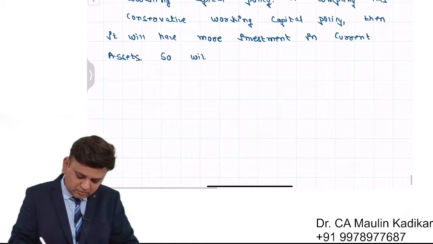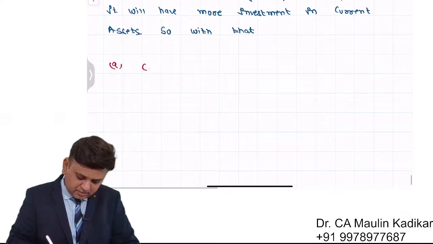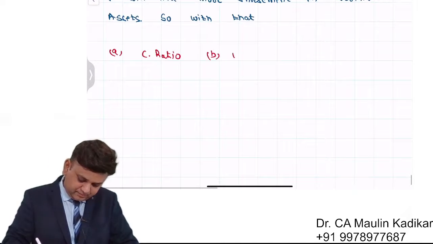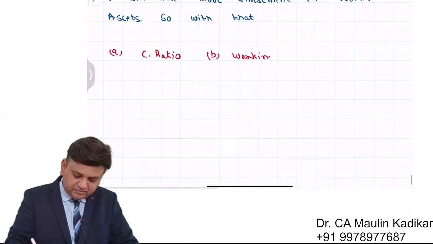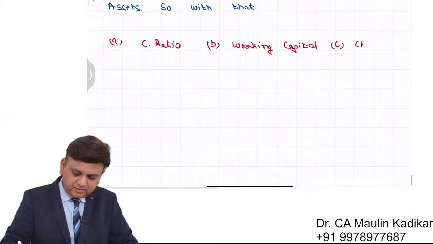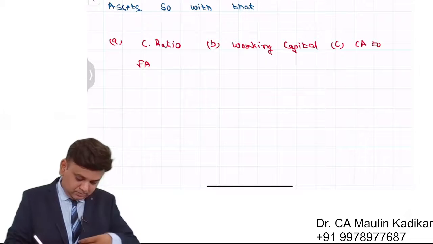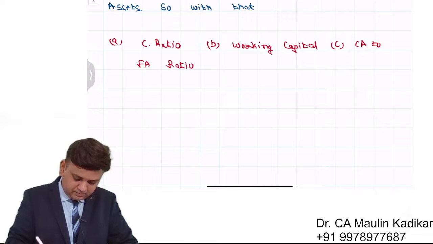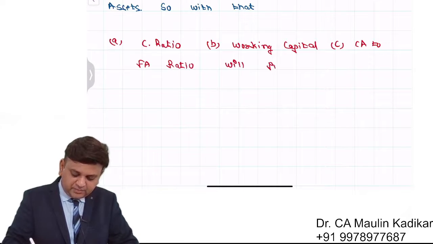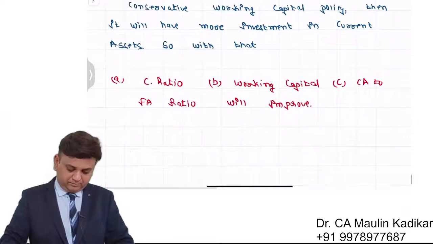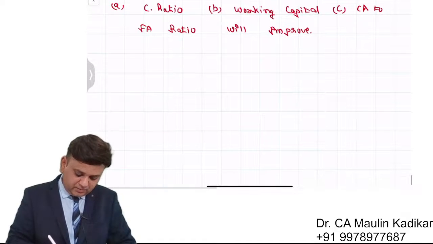So with that, A, current ratio, B, working capital, C, current assets to fixed asset ratio will improve. With paragraph write down.